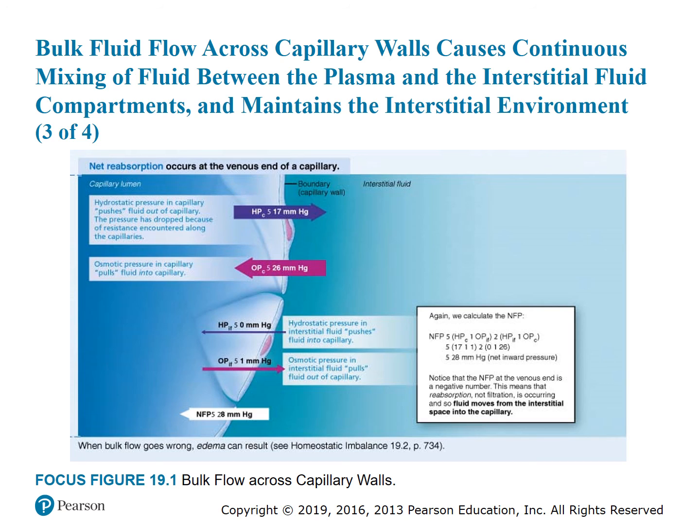And then there's the osmotic pressure in the capillary that will pull fluid back into the capillary, and again it has to do with the presence of plasma proteins. And so this net filtration pressure is negative, because it's a negative number at the venous end, and this means that reabsorption, not filtration, is occurring, and so fluid moves from the interstitial space into the capillary. That is a very key point.